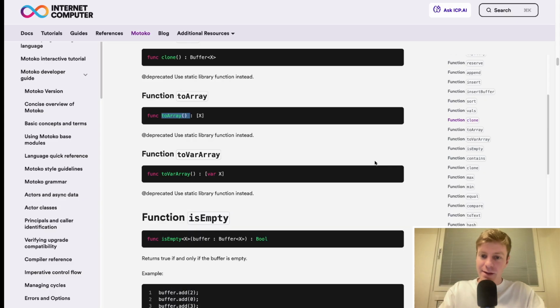You might be a bit frustrated by this documentation and by those same functions, the static and the class method type of function. And why do we have those deprecated? This is because Motoko is going through a refactoring of the base libraries, many modifications, many improvements to the language. So this is a temporary situation. Don't worry, this is only the case for buffer. You also have a few other deprecated functions that I'll talk about during this training. But essentially, these are the drawbacks of using new technology and new languages. So bear with me, you will survive that.